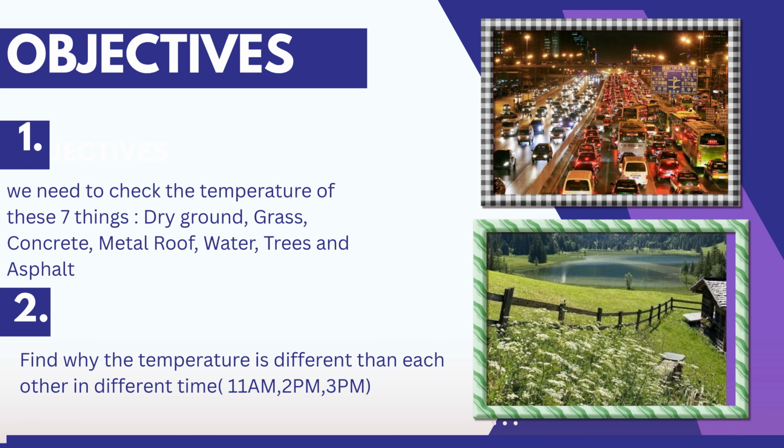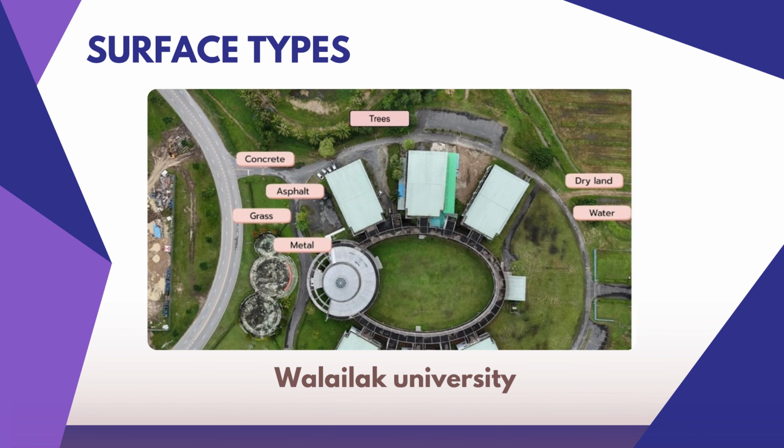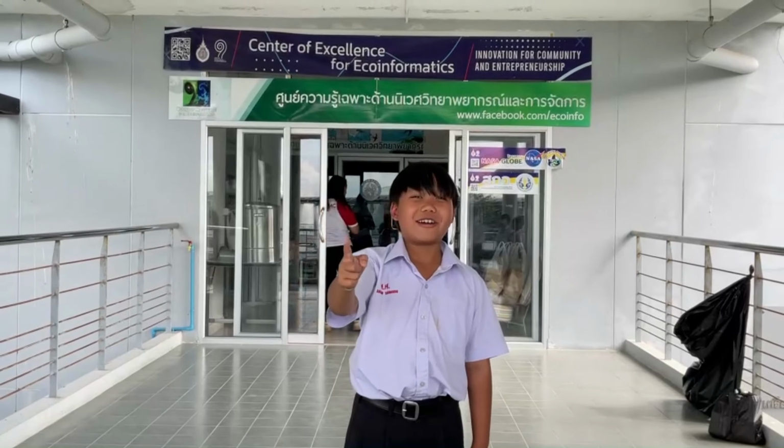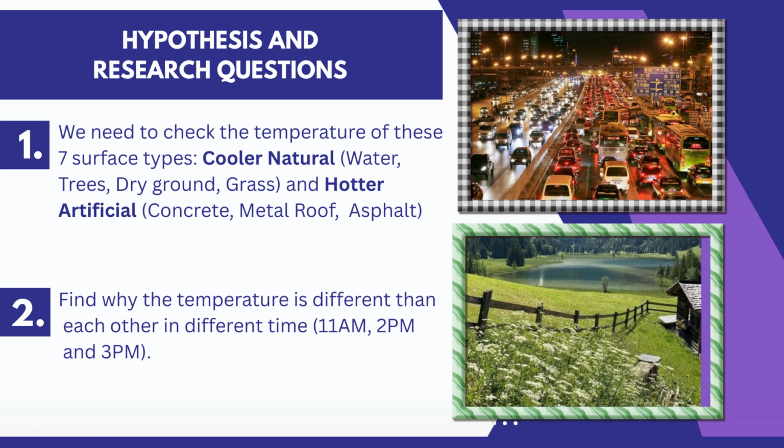So what were the objectives of our study? Our primary objective was to measure and compare the temperatures of 7 specific surfaces including dry ground, grass, metal, asphalt, concrete, trees, and water. Beginning with our hypothesis, we hypothesized that man-made surfaces like concrete, metal, and asphalt would reach the highest temperatures, while natural surfaces like trees and water would remain the coolest across all 3 periods of measurement, including 11 a.m., 2 p.m., and 3 p.m.